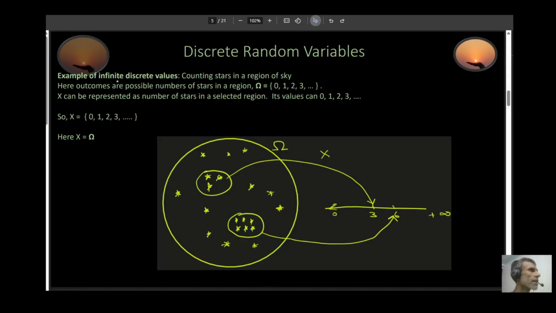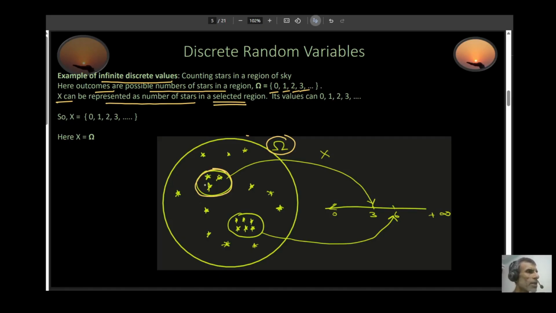Now let's take a look at an example of infinite discrete values. Let's say you're sitting in a park in the middle of the night and for some reason you want to count stars. I don't know why, but maybe you do. Your outcomes in this case are all possible numbers of stars in your region. You can have 0 stars, 1 star, 2 stars, 3 stars. It can have any number of stars. So my sample space right here would be all the stars right here. Now, X can be represented as the number of stars in a selected region. So let's say you select this region right here. The number of stars in this region would be your X.